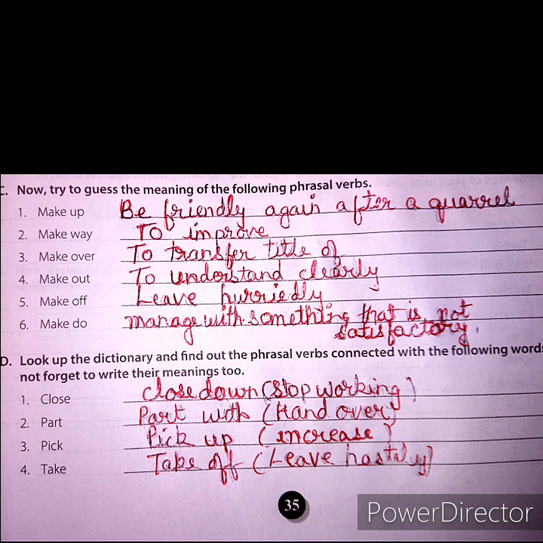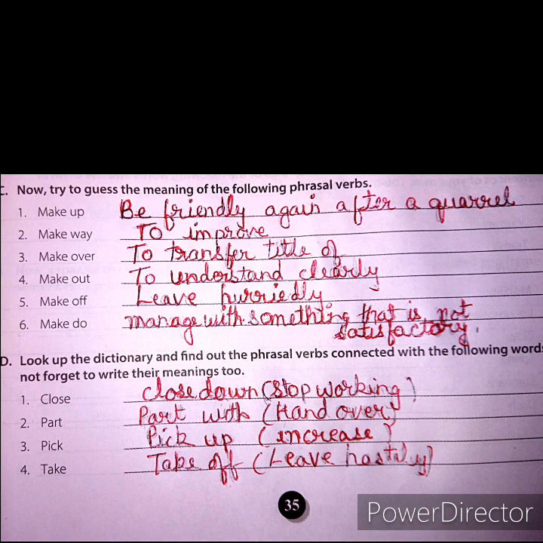Now you can see here, question C, what is the meaning of these phrasal verbs? First one is make up. What is its meaning? Be friendly again after a quarrel. You can make a sentence like, we had a quarrel, but now we have made it up.